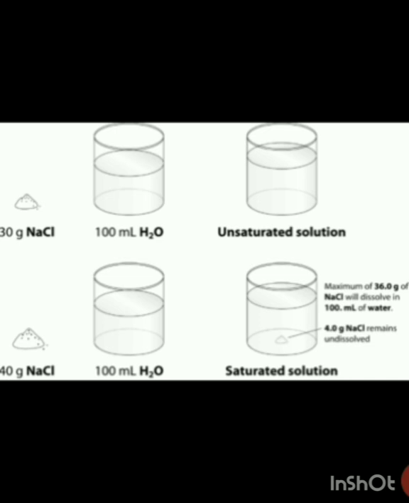Another example is, now we are adding 40 gram of sodium chloride to 100 ml of water. As we know, only 36 gram of sodium chloride can be dissolved in 100 ml of water. So what will happen is, the 4 gram of salt will remain at the bottom. It cannot be dissolved by the water. So this point is called a saturated solution. The water cannot bond with the sodium chloride more.